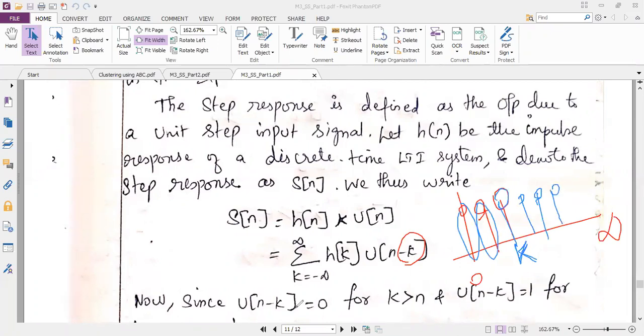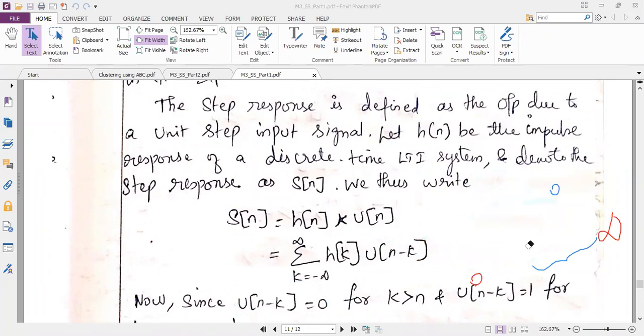So that only we have given here. U of n minus k is equal to 0. So from the range 0 to k, it will be equal to 1 for the higher values. So now I want to finally conclude the formula to find out the step response.